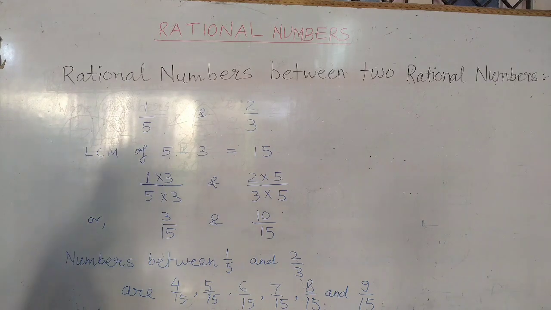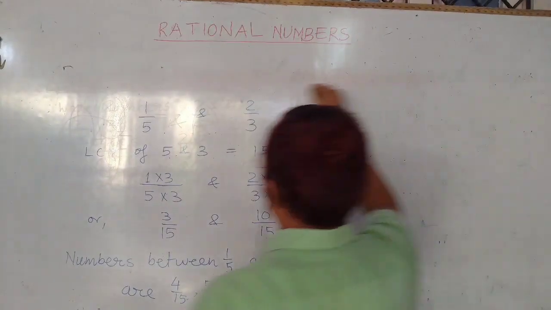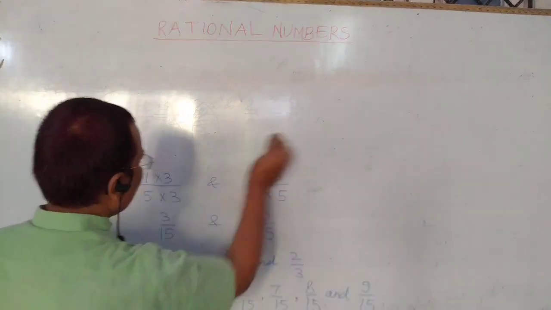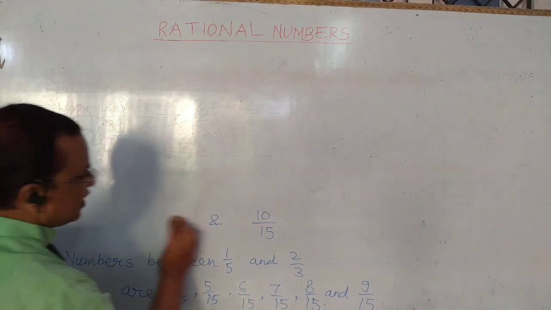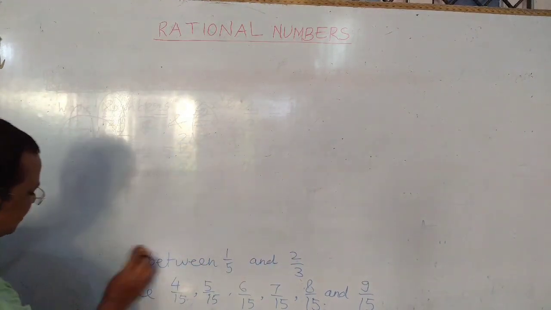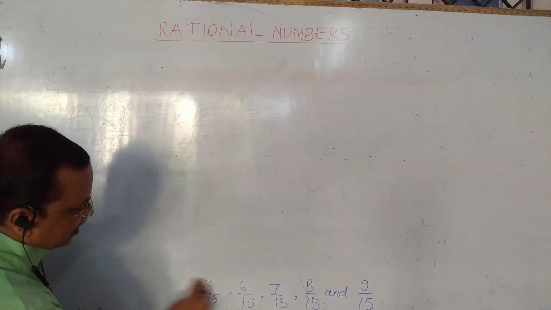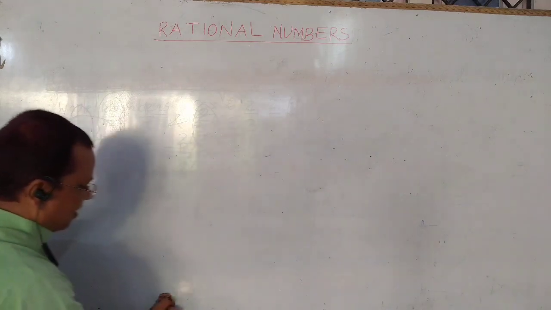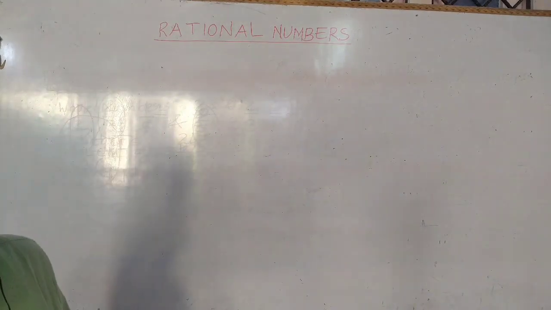Now come to the operations on rational numbers. We know that there are four operations in mathematics, and these are addition, subtraction, multiplication and division.